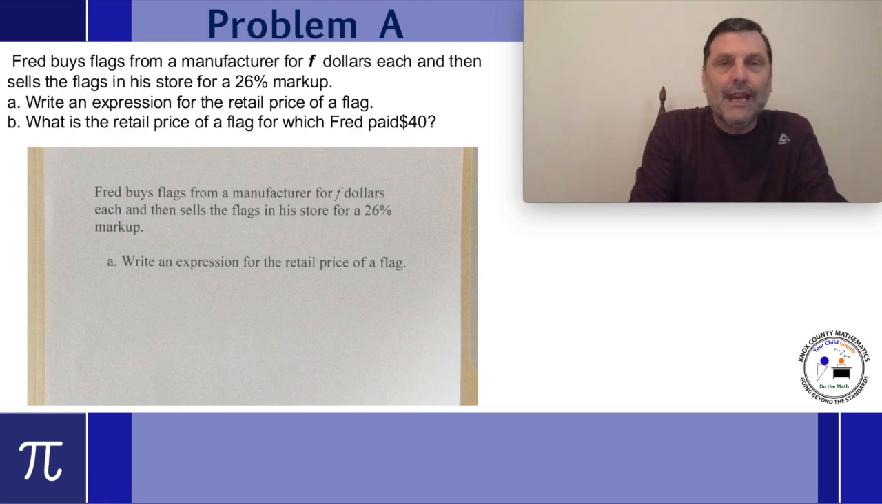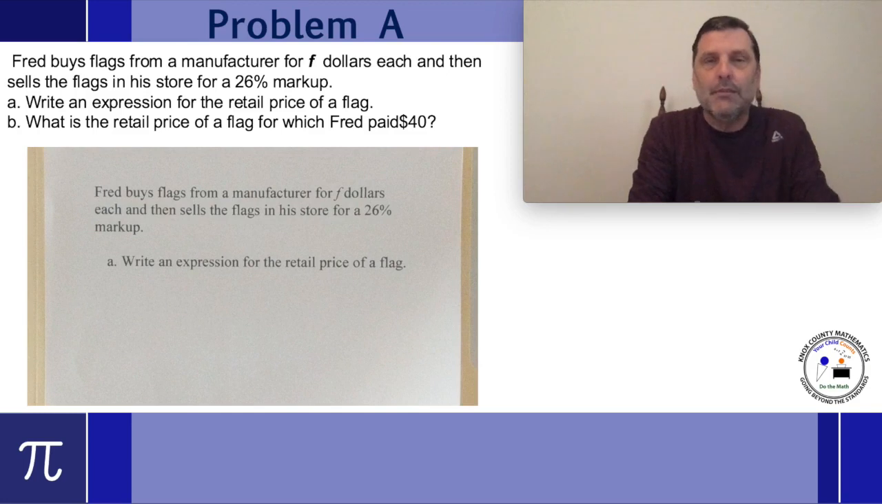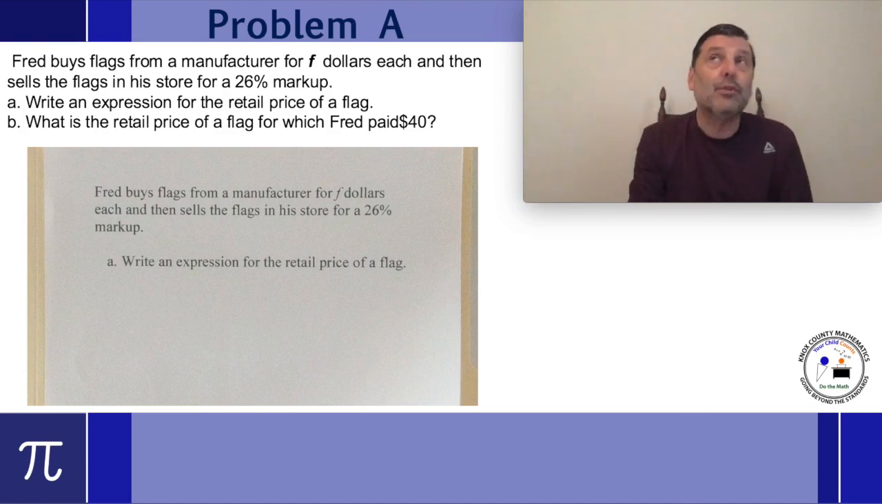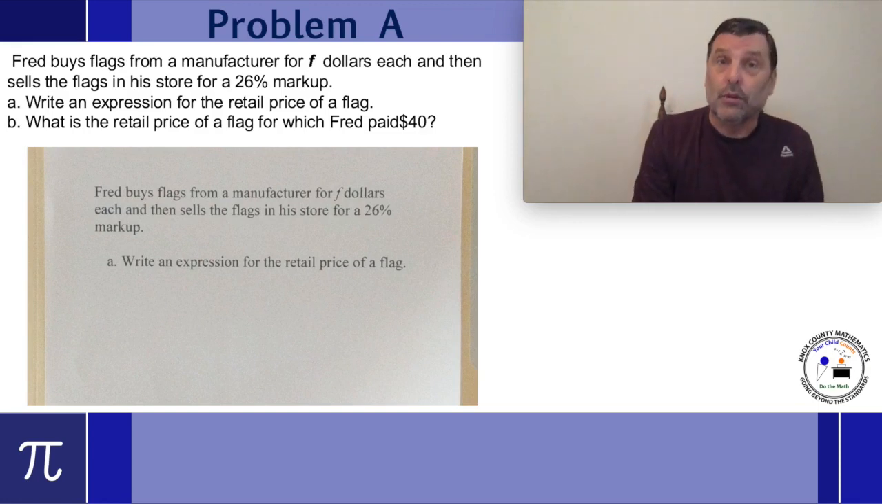That he sells the flags in the store for a 26% markup. Now keep in mind, if you have a business, if you buy something from somebody and then you want to resell it, you want to sell it for more. That way you make a little money off of it. Selling it for more is called the markup. How much more? Well, that depends. Fred decides to sell his flags for a 26% markup, which means 26% of the amount he bought it for. So if he bought it for $F, 26% of that is how much more he's going to make.